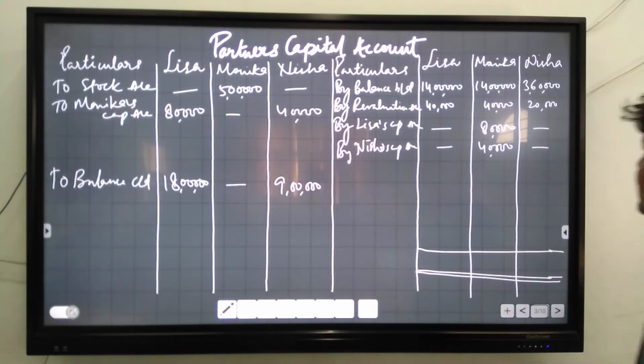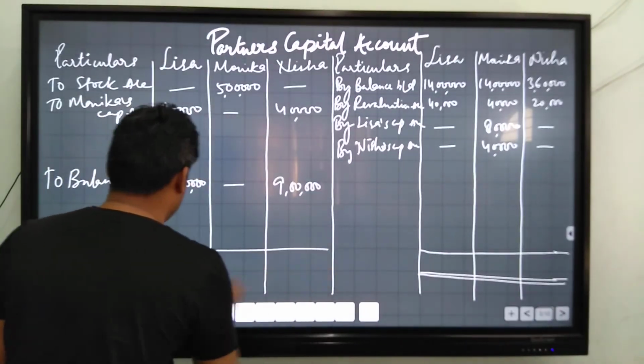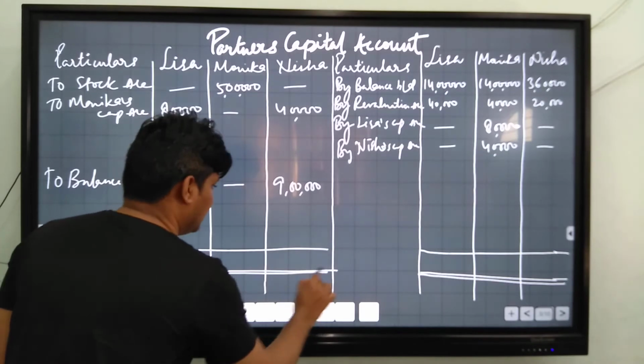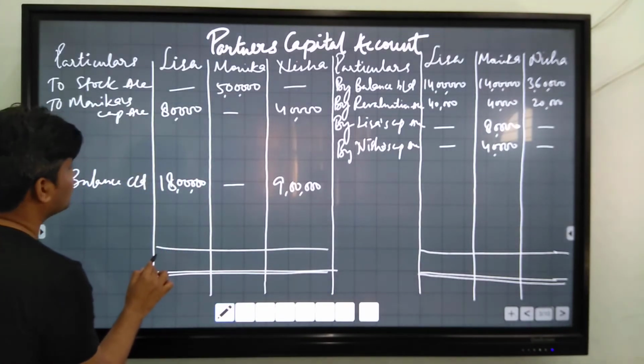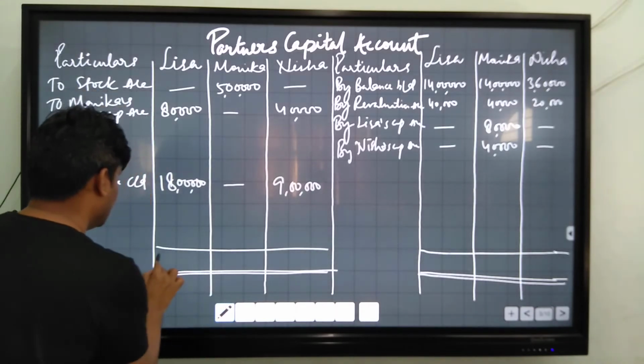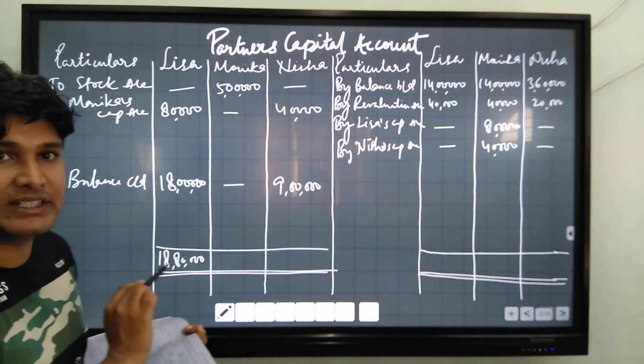Now we will add all the figures. We will check which side is more, debit or credit. It is 18 lakh 80,000. Debit side is more than credit side.